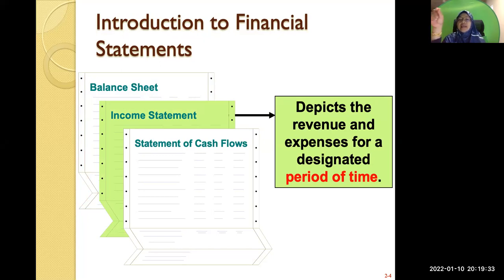So you see the income statement for the year ended 31st of December, or the income statement for the month ended. If it's for the month, then that is the statement for that period. The other name for the income statement is the statement of profit and loss, or profit and loss statement, because it tells you whether the company is making a profit or loss based on the revenue and expenses.